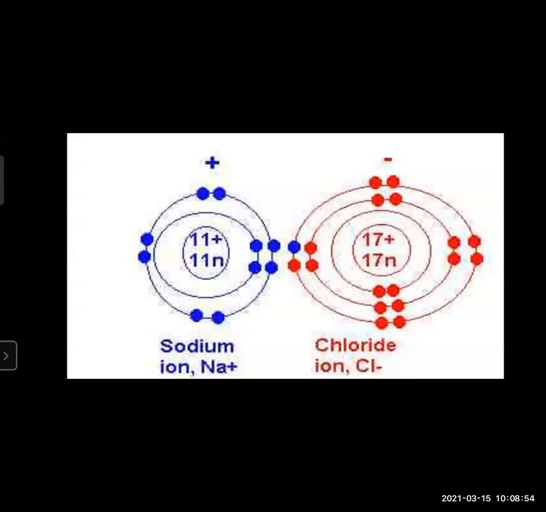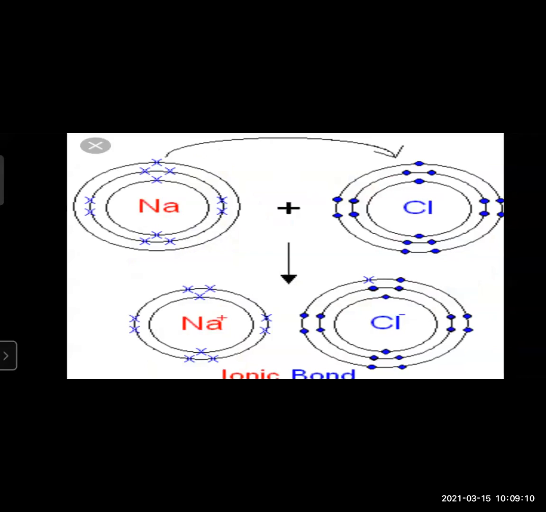Since the octet is complete for both of the elements, the compound formed from both the elements is also highly stable. See, in this way, this transfer takes place.